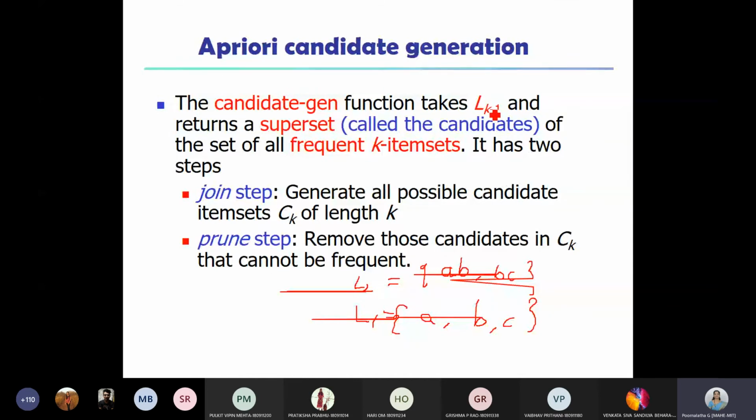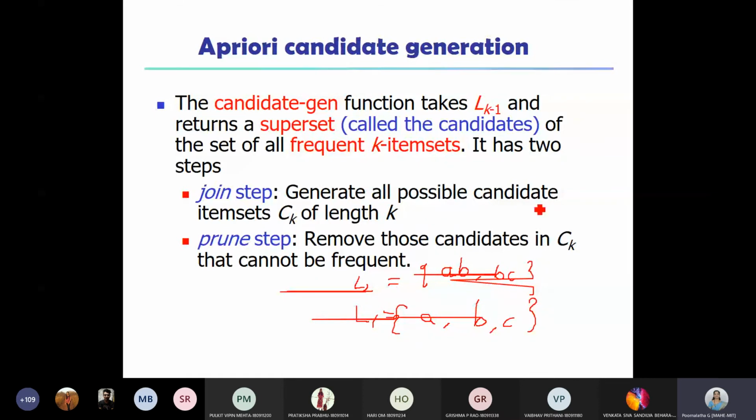So the candidate generation function takes L(k-1) as input and returns a superset of frequent k item sets. It has two steps, the join step and the prune step. The join step generates all possible candidate item sets Ck of length k.